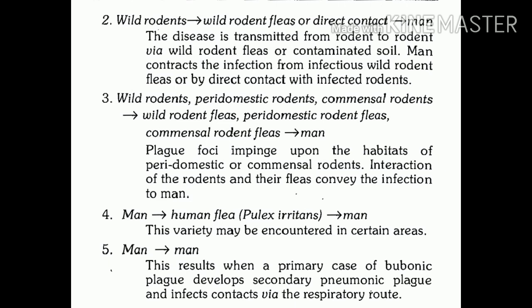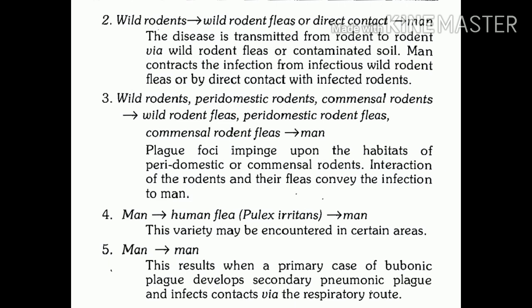Third transmission cycle. Now in the third transmission cycle, the first chain includes wild rodents plus commensal rodents. And commensal rodents, as you know, can be either peridomestic rodents or domestic rodents. So with their names, the wild rodent is Tatera indica. The peridomestic rodent is Rattus norvegicus, and the domestic rodents are mainly Rattus rattus or Mus musculus.